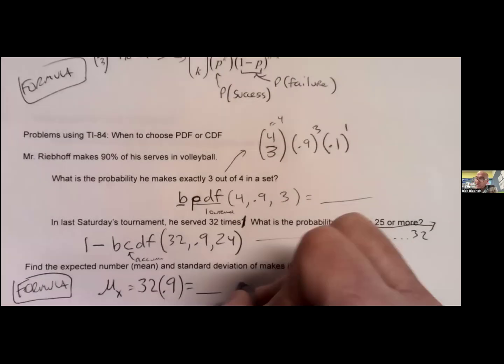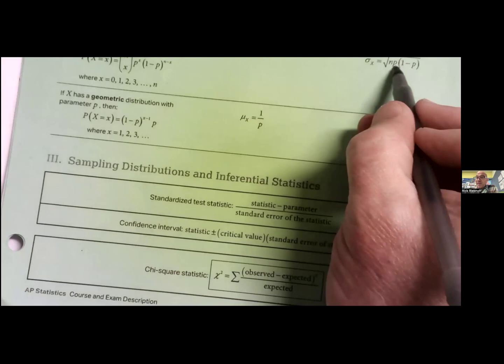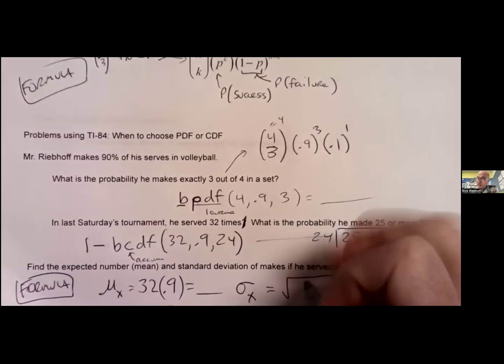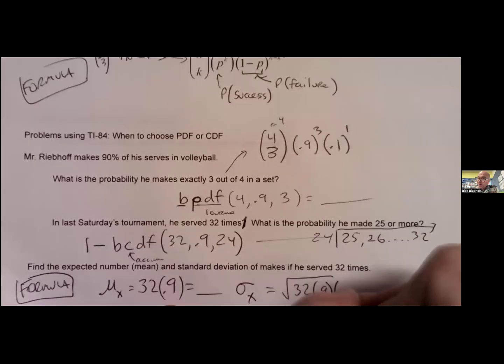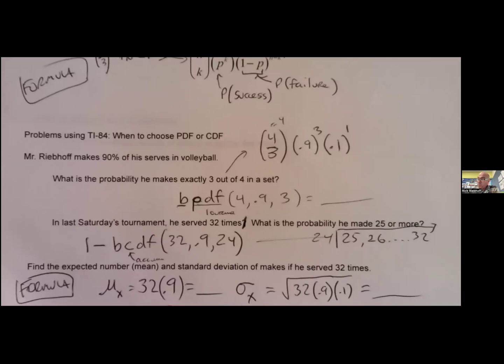The standard deviation of this is the square root of n times p times 1 minus p. N times p times 1 minus p, right? Successes, probability success, probability failure, boom. You can figure out what that is. Cool. Yeah, that's it.